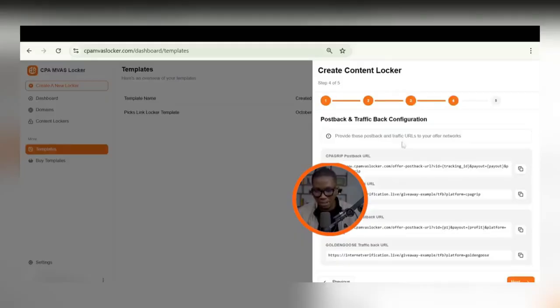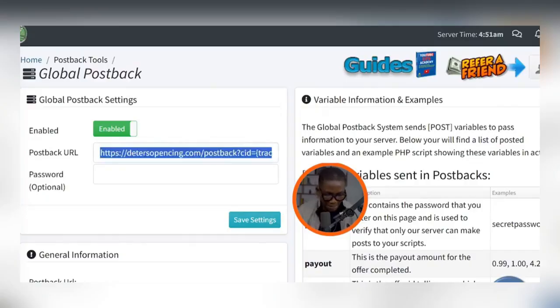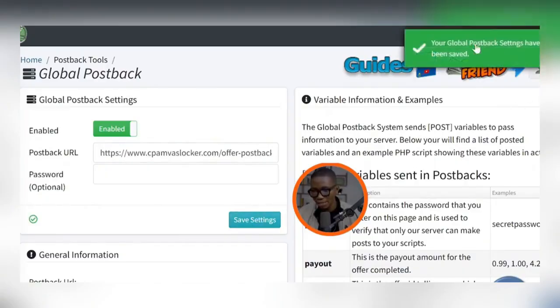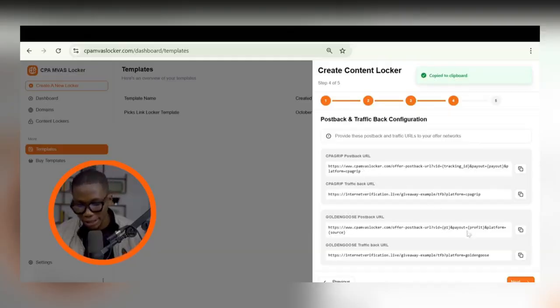So I go into CPA Canvas Locker here, copy the post back URL for CPA group. I go into CPA group. I paste that right there. Password is optional. Click on save settings. It says your global post back settings have been saved. So literally, I go into CPA Canvas Locker again. I go ahead and copy the one for Golden Goose. Post back URL is this. I go into Golden Goose.